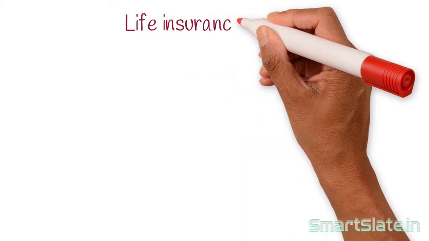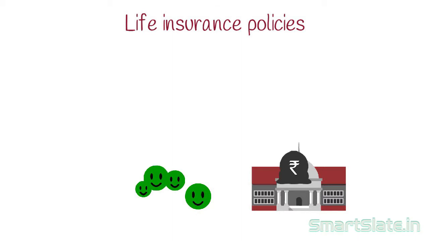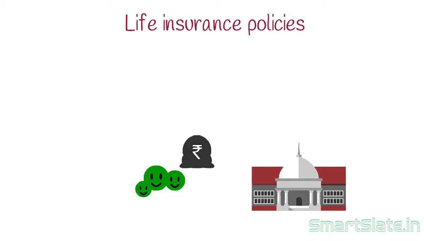You might have heard about life insurance policies. In these policies, a person has to pay a small amount of money called a premium to the insurance company. And in return, the insurance company pays out a huge sum of money on the death of the insured person to his family. Let's study how the knowledge of probability is used by insurance companies before designing the insurance policy.